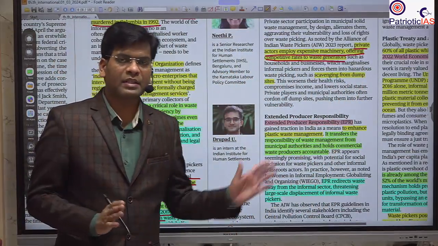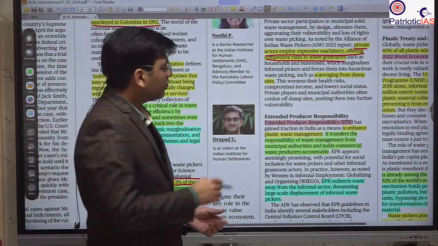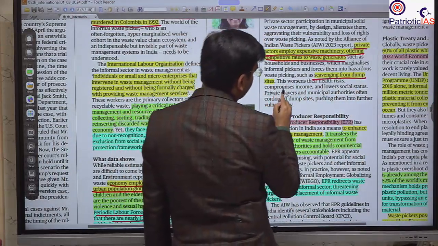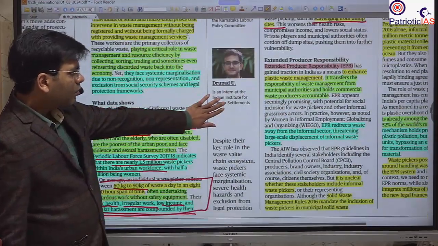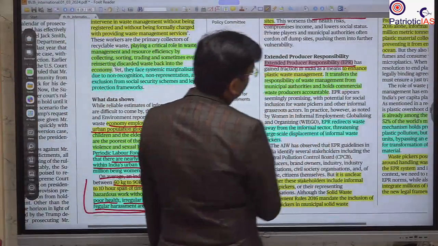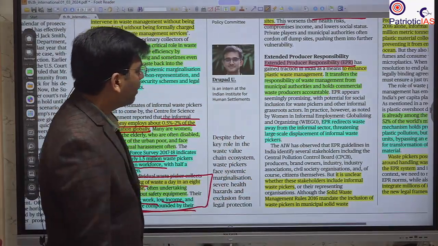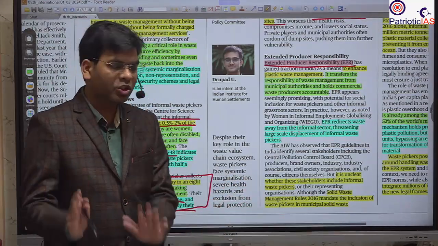They are impacting the income of these informal rag pickers. Okay. So due to this, these rag pickers are forced to go for scavenging from the dump site. Okay. One more thing, this extended producer responsibility that was brought by the government put the whole responsibility of this waste on the producers.